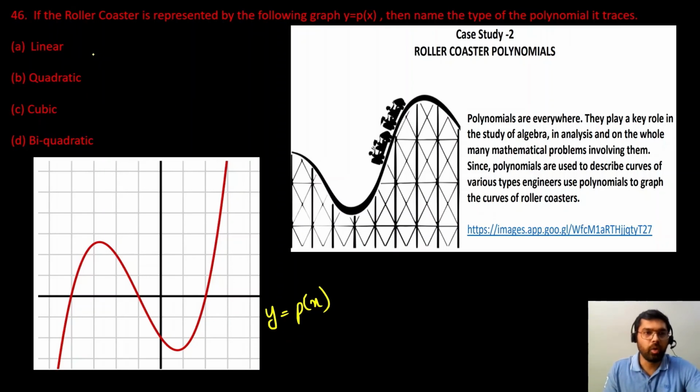Okay, so linear polynomial, we know कि we will have a straight line graph, so this is not possible. Quadratic में parabola बनता है, so this is also not possible. Now we are left with cubic and biquadratic. So which will be the correct answer? So if you see the graph of the polynomial, हम क्या देख सकते हैं कि the graph is cutting x-axis at 3 points. Okay, so it will have 3 zeros, and we know cubic polynomial के कितने zeros होते हैं? 3 zeros होते हैं. So it will be the graph of cubic polynomial only. Okay, biquadratic is not possible. So our answer is cubic.